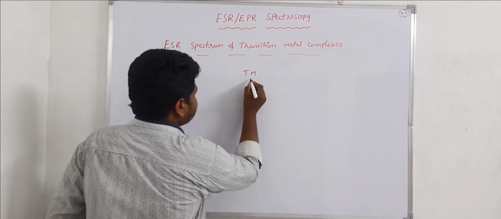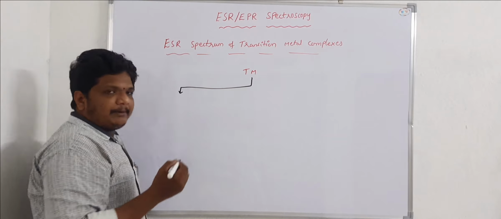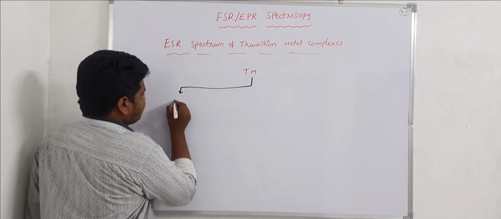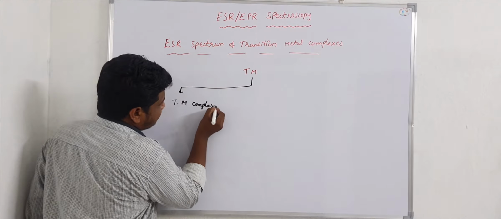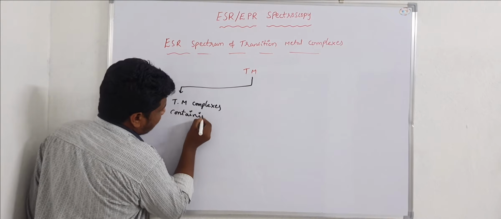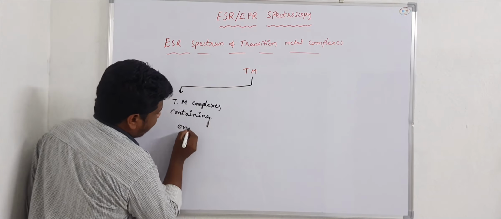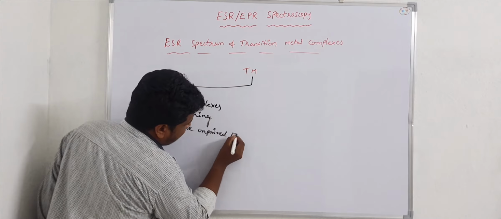So one is transition metal complexes containing one unpaired electron.